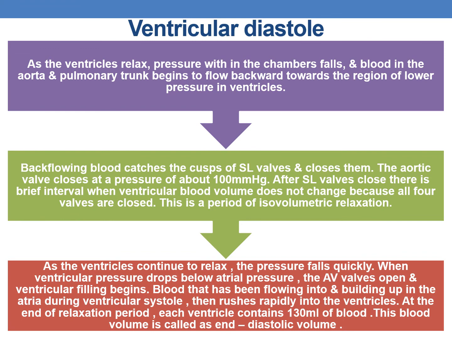And the aortic valve closes at a pressure of about 100 mmHg. And after the semilunar valves close, there is a brief interval when the ventricular blood volume does not change because all four valves are closed. And this period is called isovolumetric relaxation.